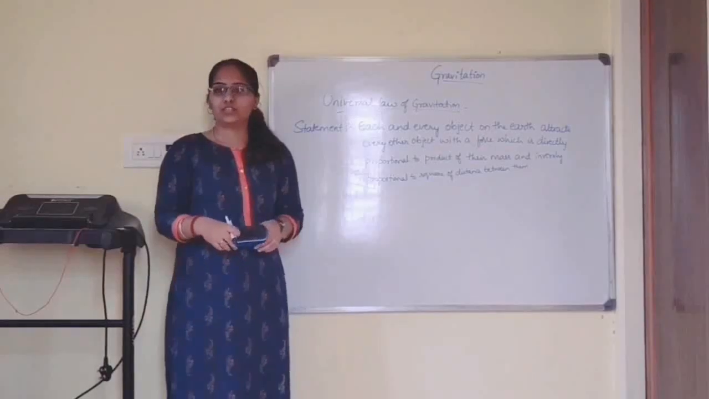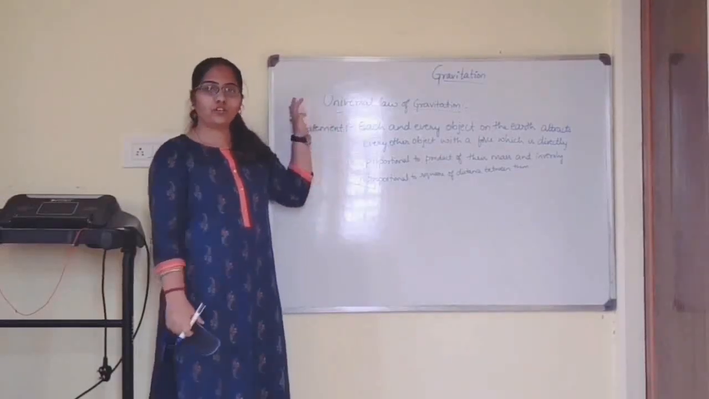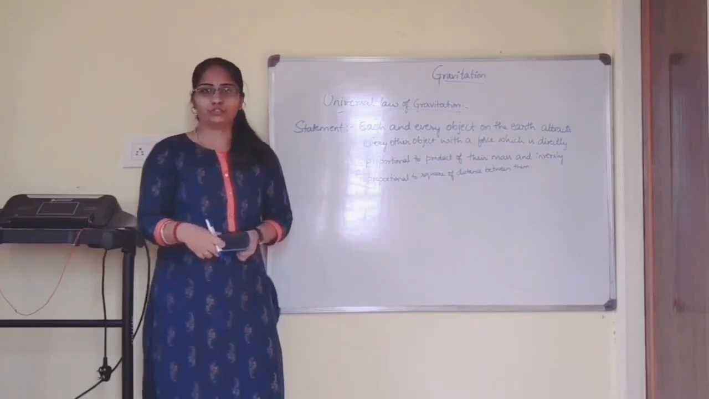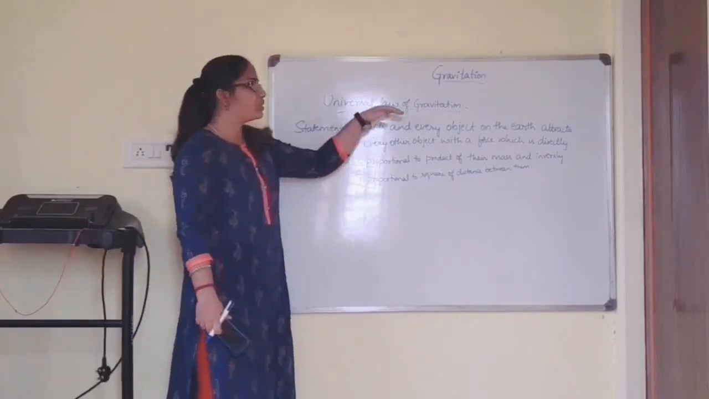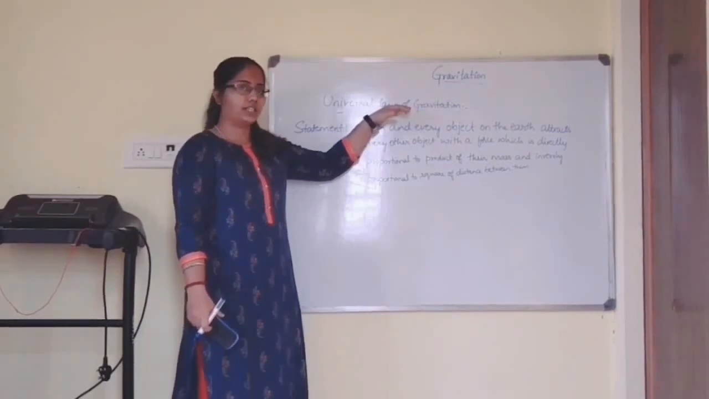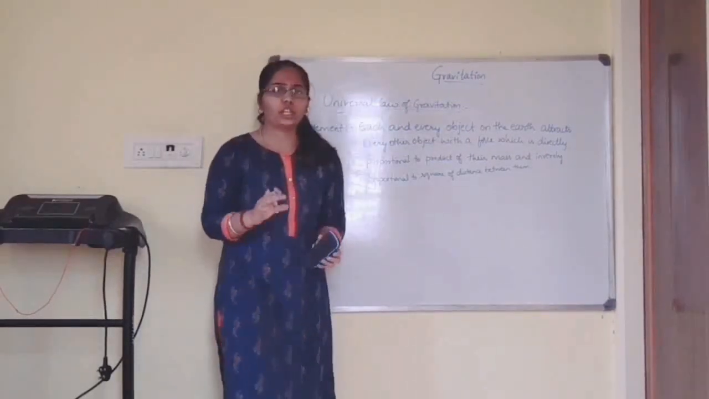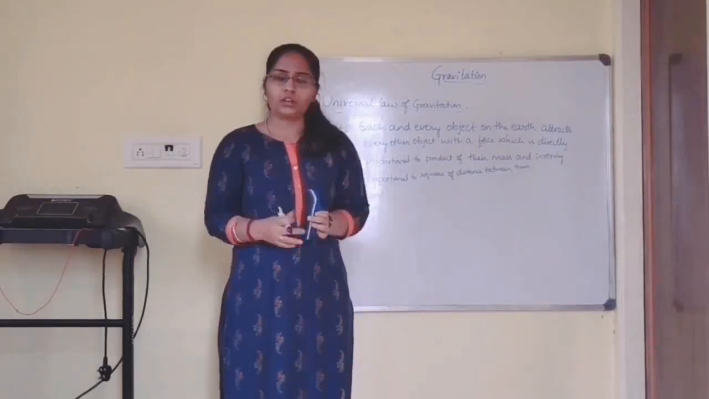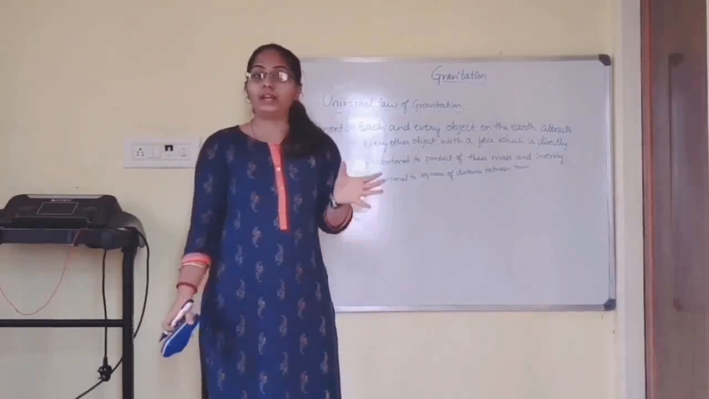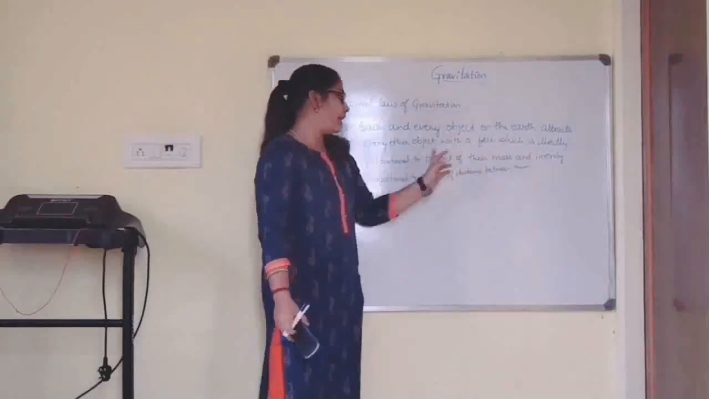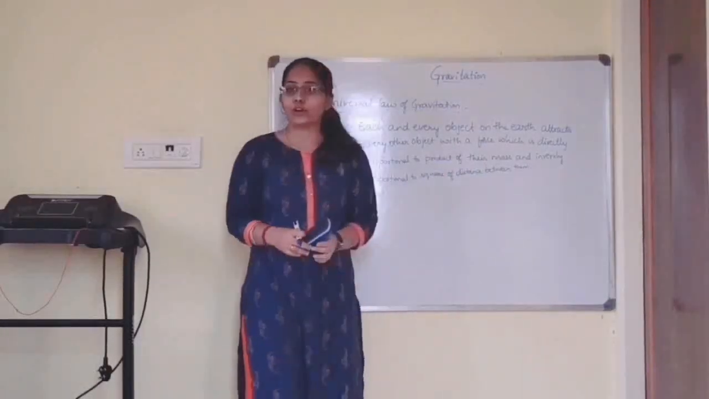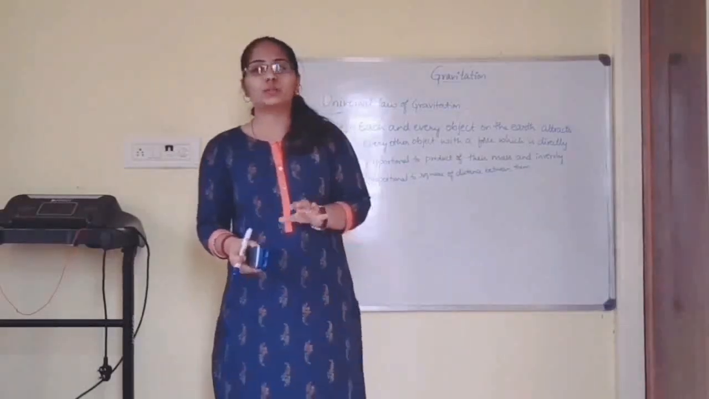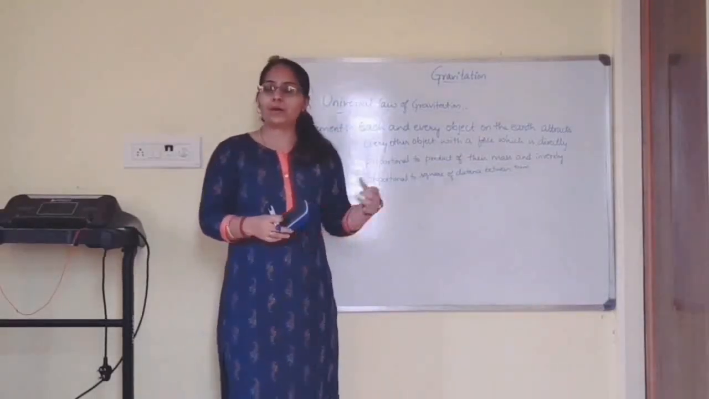Now let me study the universal law of gravitation, which is given by Sir Isaac Newton. From the universal law of gravitation, we can state that each and every object in the universe attracts every other object with some force, and that force is directly proportional to the product of their masses and inversely proportional to the square of the distance between the particles.